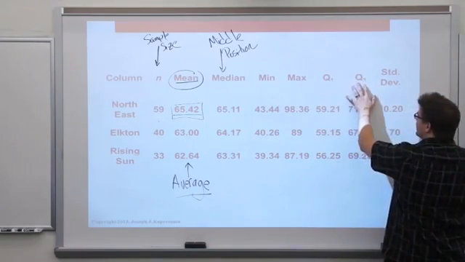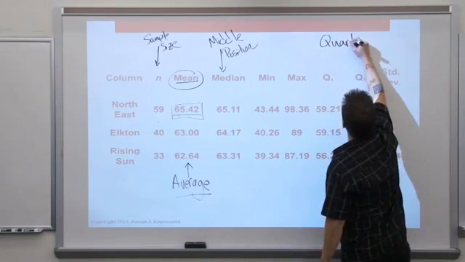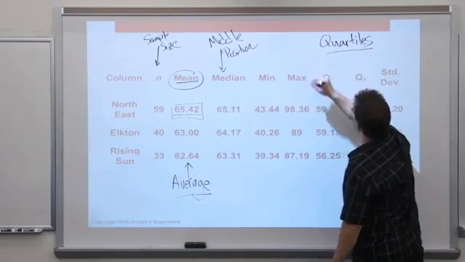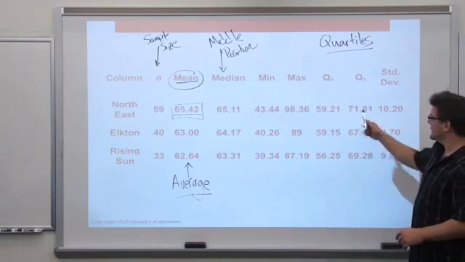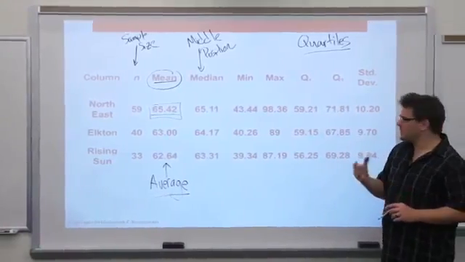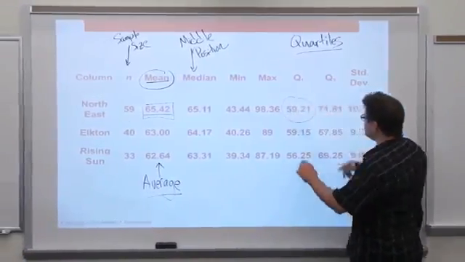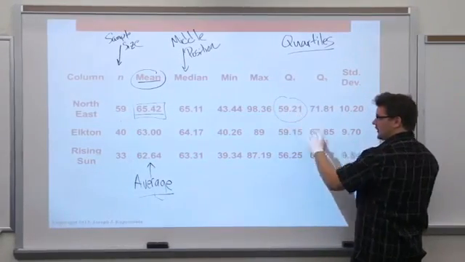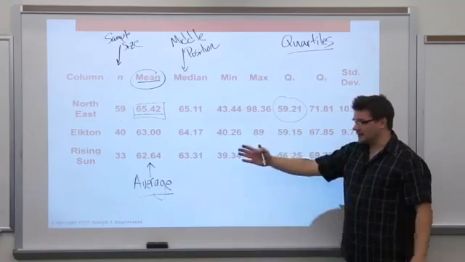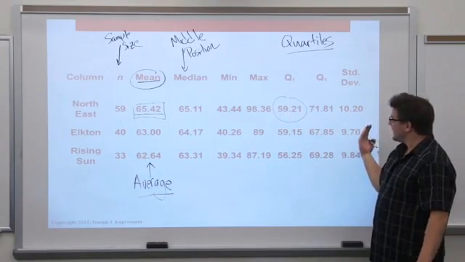Q1 and Q3, these are what are called quartiles. If you know a little something about percentiles, Q1 is just the 25th percentile. So at Northeast, 25% of the fry orders were 59.21 grams or lighter. 75% were heavier than that amount, right?